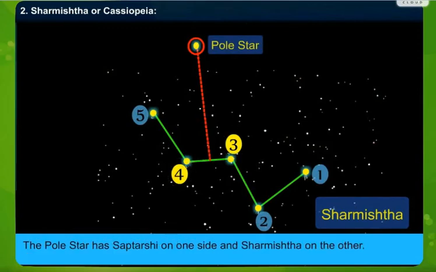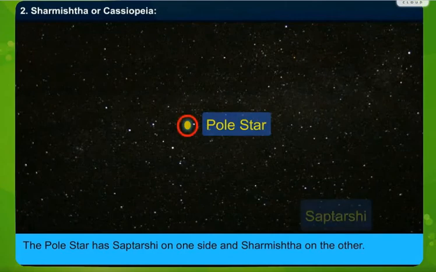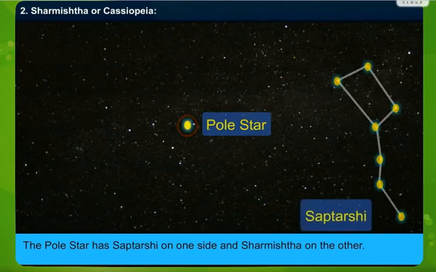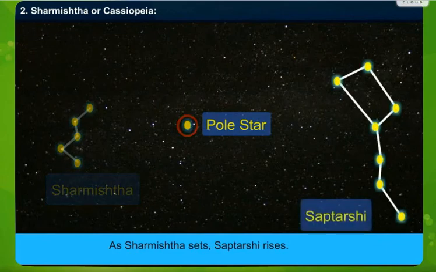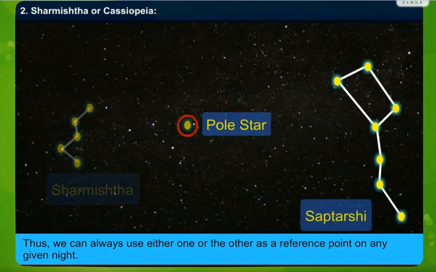You can see in the diagram, the pole star has Saptarishi on one side and Sharmishta on the other side. As Sharmishta sets, Saptarishi rises. Thus we can use either one or the other as a reference point on any given night. I hope I am clear with this concept of Saptarishi and Sharmishta.